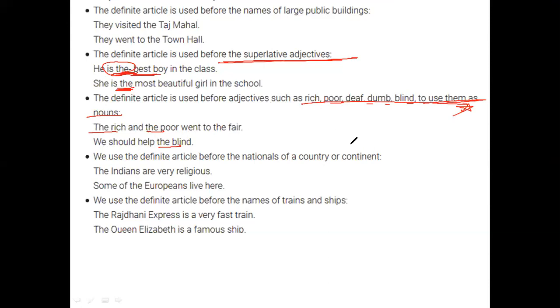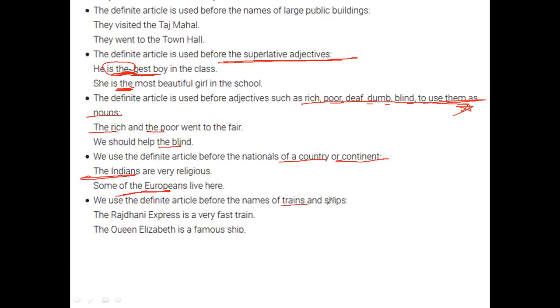Okay. Then, as this is universal, again, the country, continent, the Europeans or the Indians, the Asians, we are the Asians. So, like that, if you are belonging to any nationality or symbolizing any person of other continent, you use "the" in front of them.